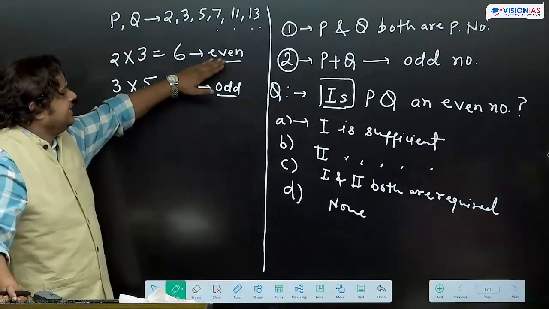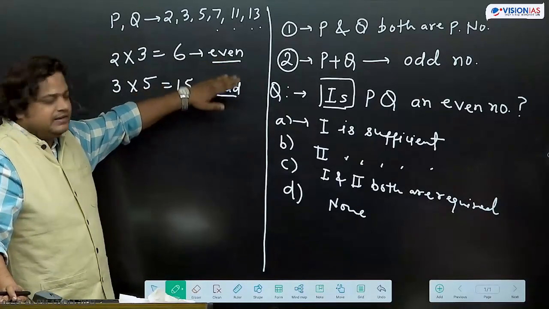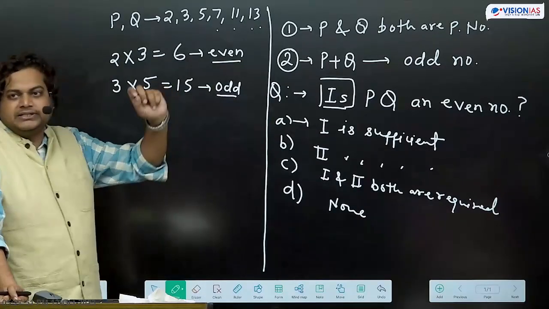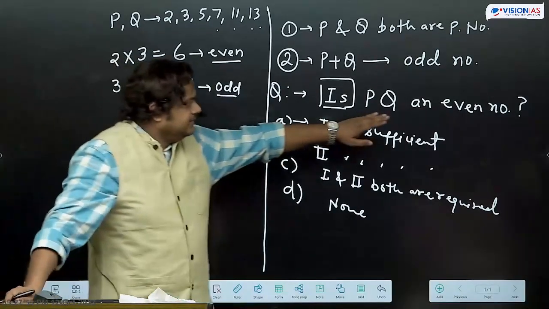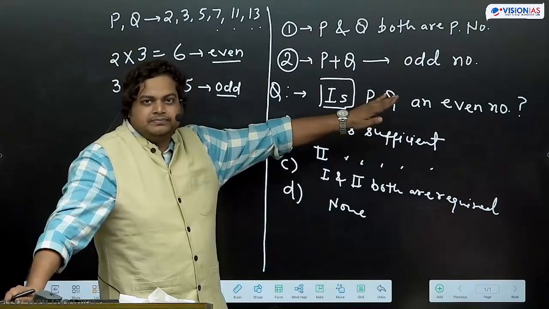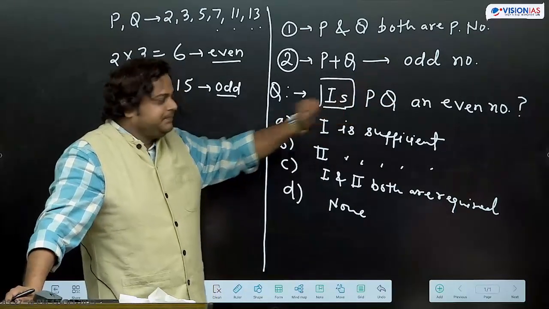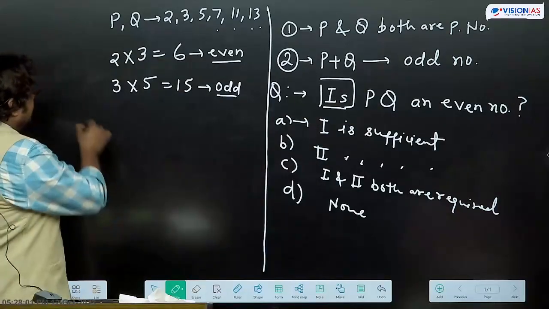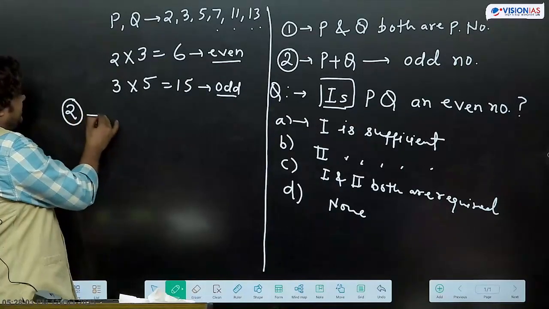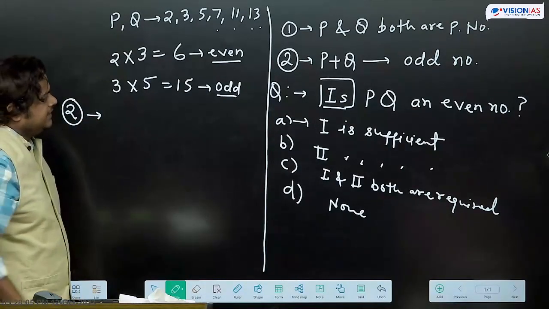No, we are getting at one instance even, another पे odd. So we cannot say this answer, we are getting in yes or no. Cannot determine. This way it is coming. ये समझ में आ रहा है थोड़ा? Now we'll see the second statement. Second statement में what is written?